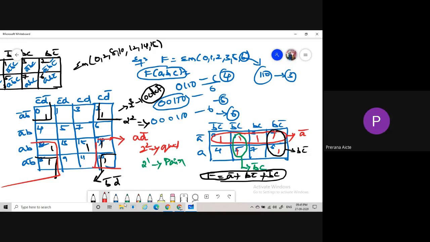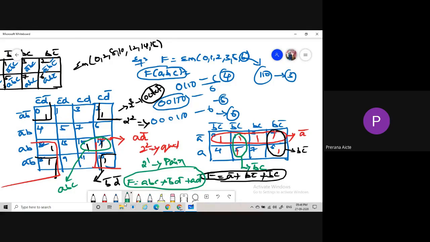The pair will be like this: 15 and 14. For this, we are getting A B C. So what is the final expression? B D bar plus A D bar plus A B C. By this way, we are reducing the given minterms by using the K-map technique.